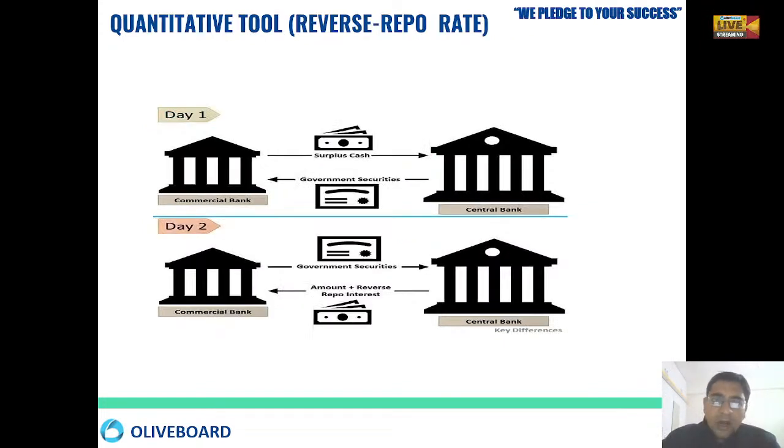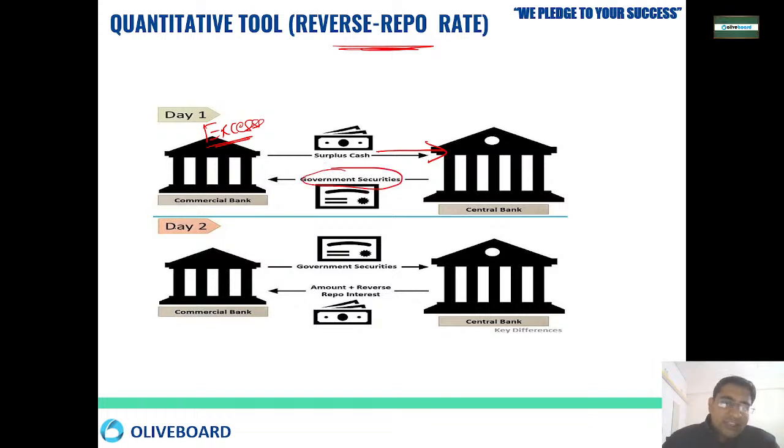Now reverse repo is just the opposite. Here the commercial bank is having excess money. They will keep the excess money with the RBI and they will buy the government securities from the RBI.